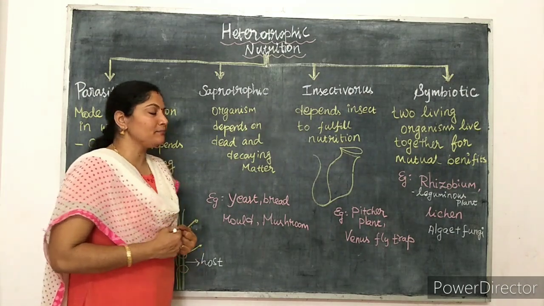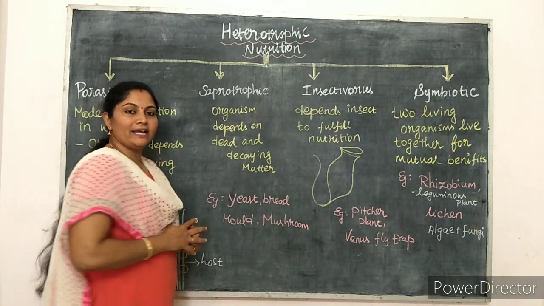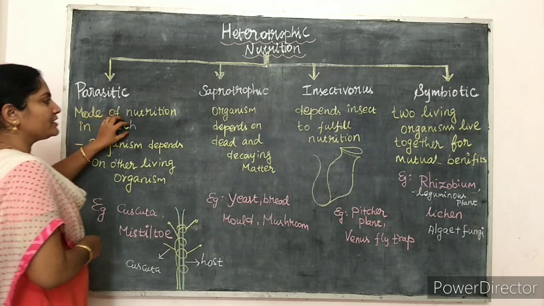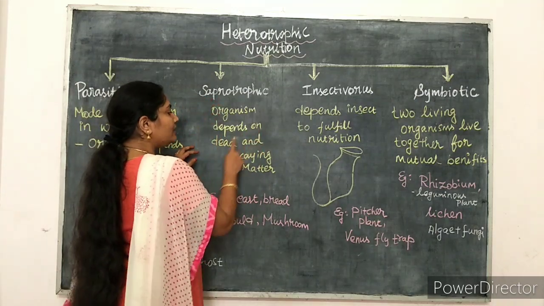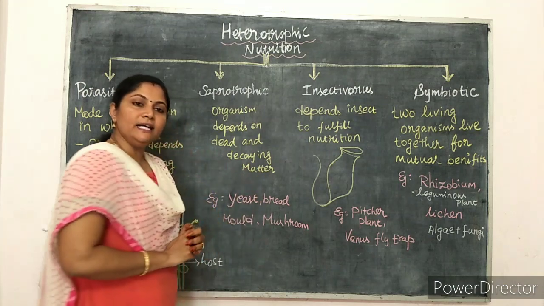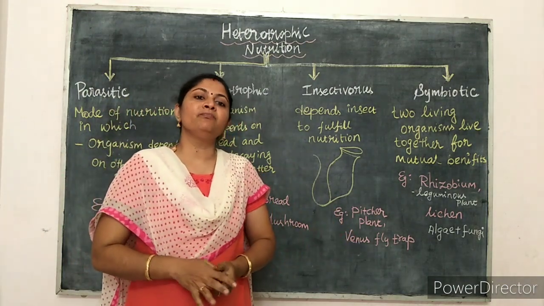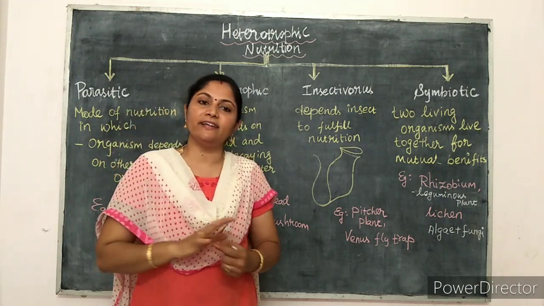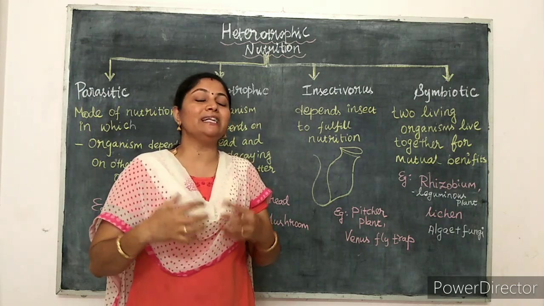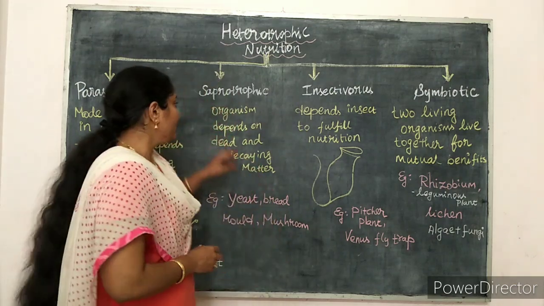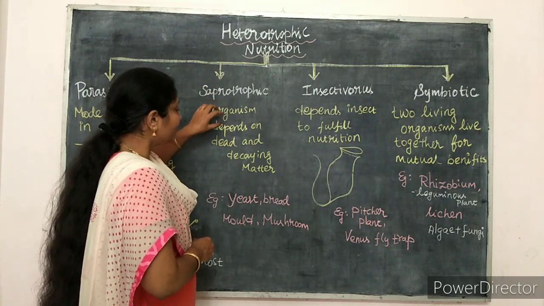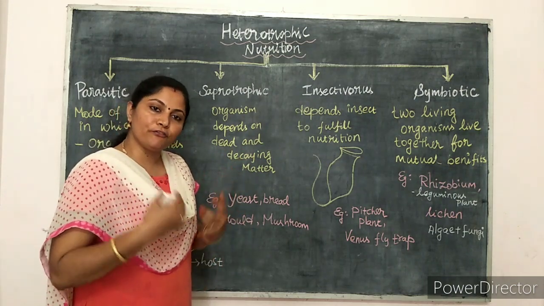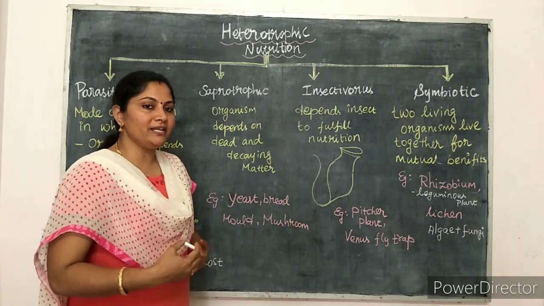Now we are going to discuss saprotrophic nutrition, the mode of nutrition in which the organism depends on dead and decaying matter. Dead and decaying matter means matter that is decomposing. For example, leaves fall from the tree and then get decomposed; that is what we call decaying matter. So the organism depends on dead and decaying matter for its food, water and minerals, everything.